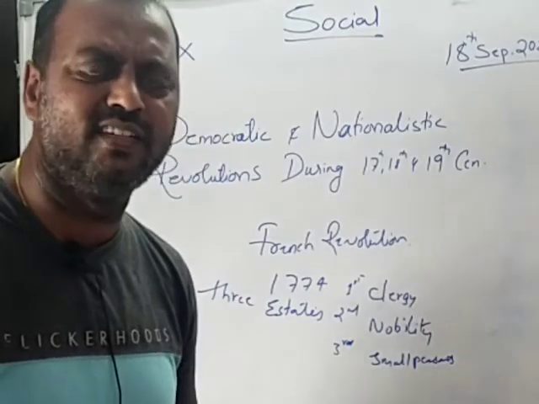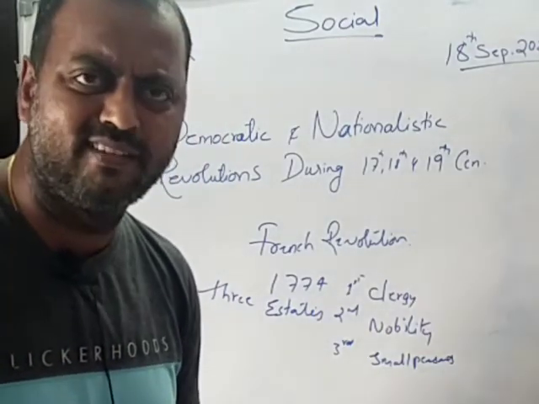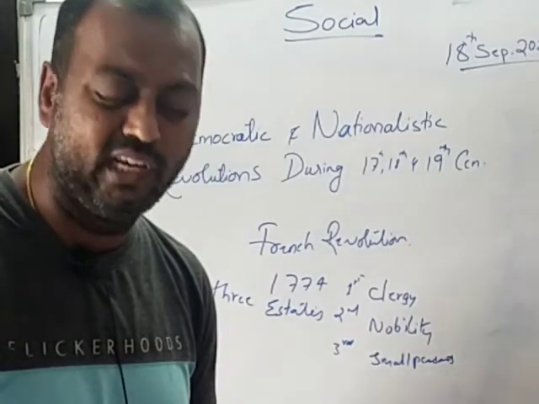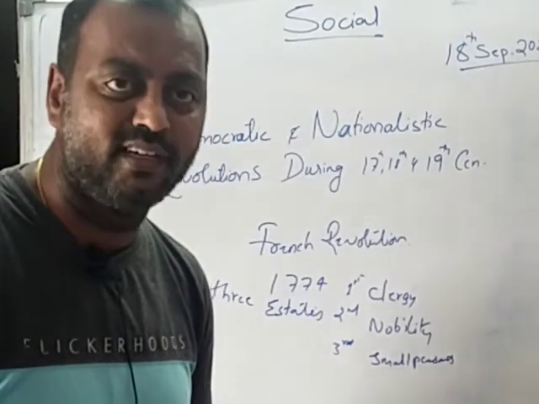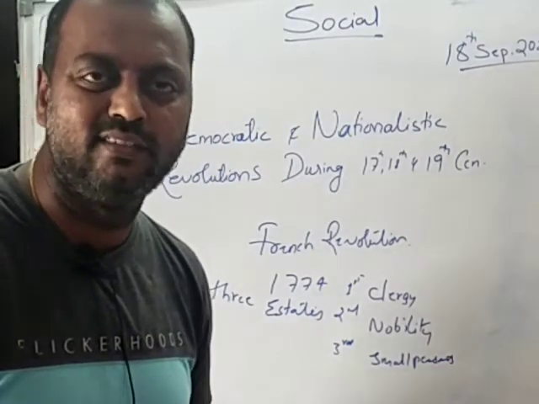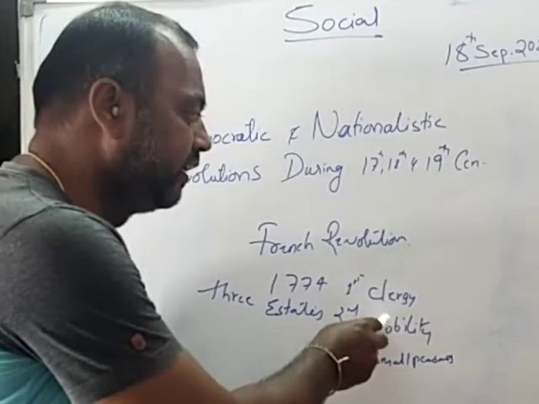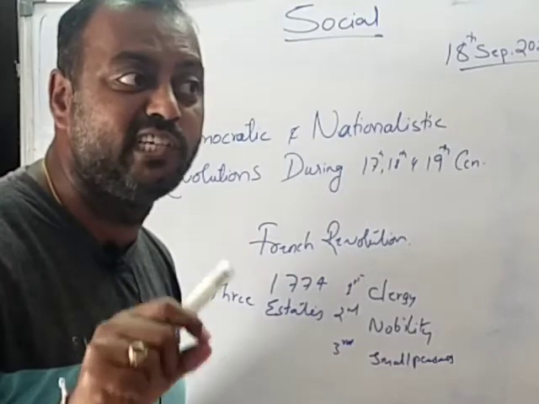The members of the first two estates, that is the clergy. Clergy means a group of persons invested with special functions in the church, whereas nobility means the bureaucratic class, the king's officials and the aristocratic class. Clergy means a group of people who are invested with special privileges in a church.